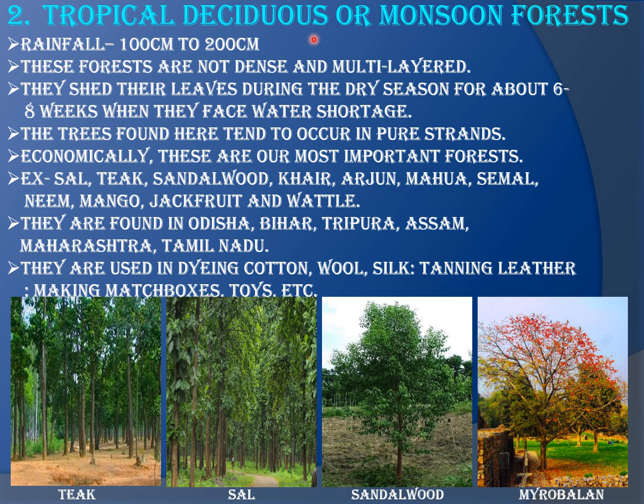So what are the characteristics of the trees that are a part of this tropical deciduous or monsoon forest? As I have told you, deciduous means shedding after a time. The trees found here shed their leaves during the dry season, when they face water shortage or water scarcity.